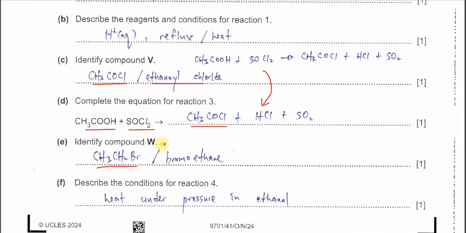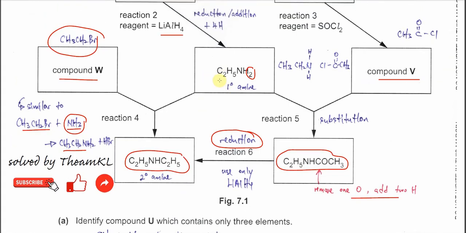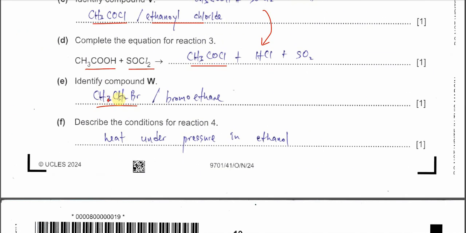Okay, so now part F, describe the conditions for reaction 4. Reaction 4 is when we use ammonia in ethanol with this halogenoalkane, always heat under pressure. Same thing when we use a primary amine with this bromoethane or halogenoalkane, we also need to heat under pressure. Okay, those are the conditions: heat under pressure in ethanol.